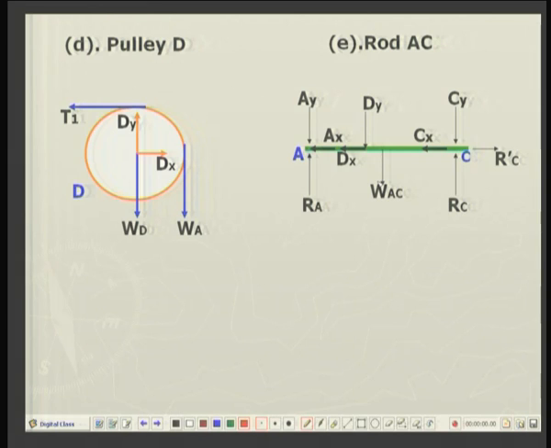Pulley, next is pulley D, again a tension in the string T1, which is equal and opposite to the T1 which was acting on the rod AB. WA is the weight suspended on the other end, free end of the string, and these are the reactions at the pin joint between the pulley and the rod AC, and the equal and opposite reactions are DX and DY on the rod AC.